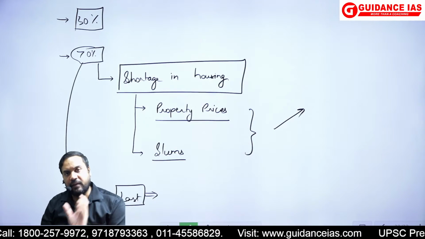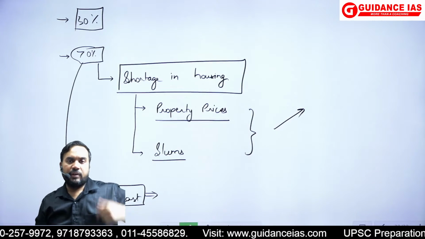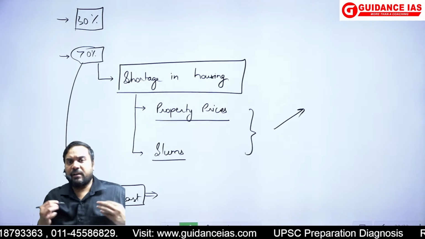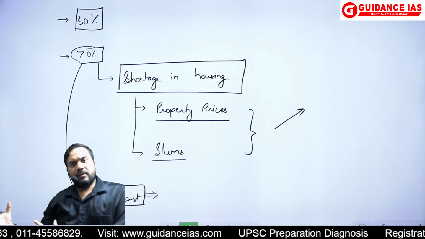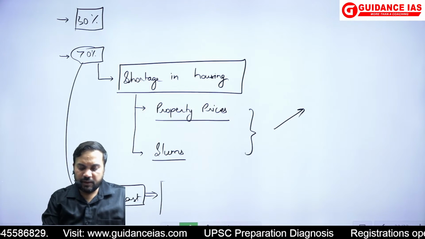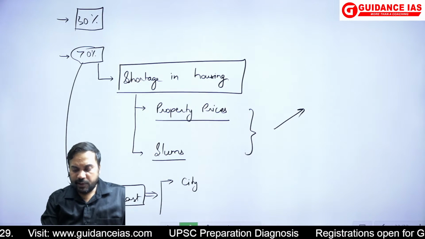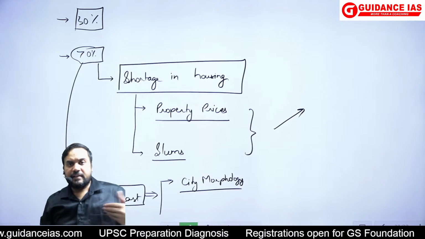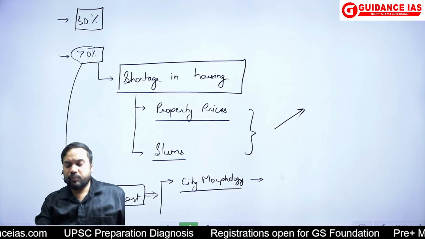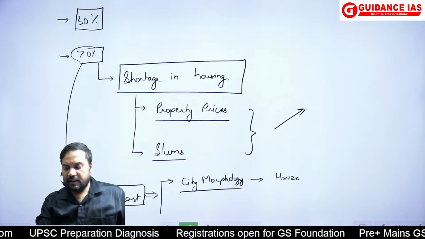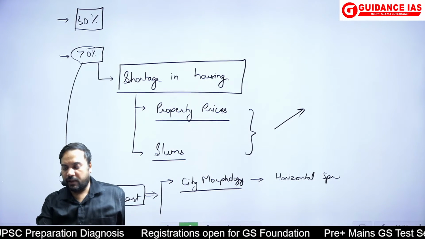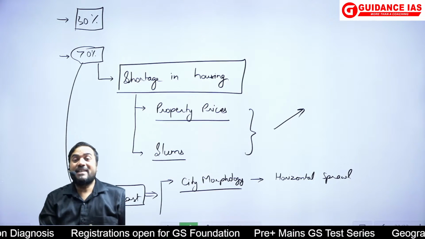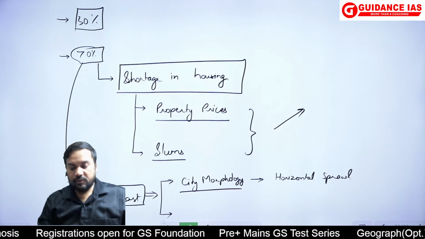Or you could have taken any one of those metropolitan cities and you could have talked about why they are facing this problem. Okay, in the last part you talk about the other factors as well. And in other factors, if you remember, we have seen city morphology is also a problem. The morphology of the city is essentially it has followed which type of sprawl? Essentially, in most Indian cities there is a horizontal sprawl phenomenon which has taken place. Vertical sprawl has been limited, and this is one of the issues which is leading to this housing crisis in